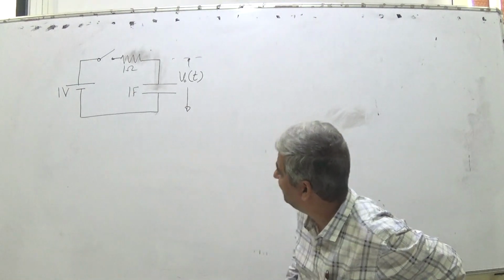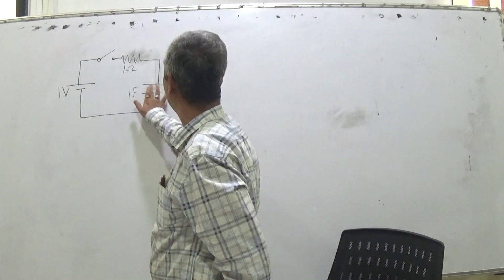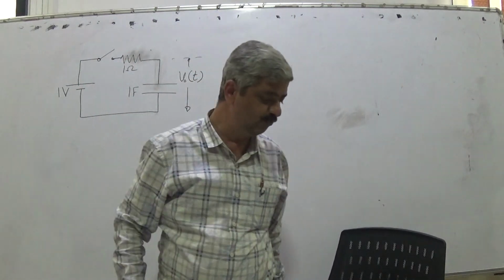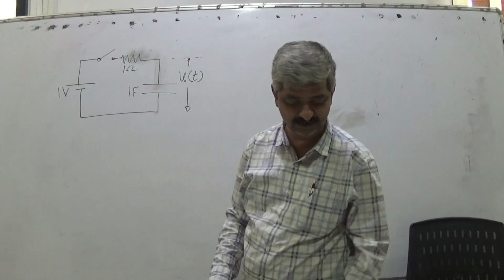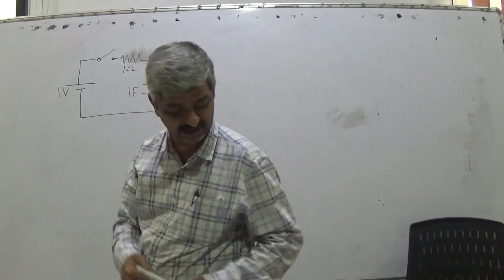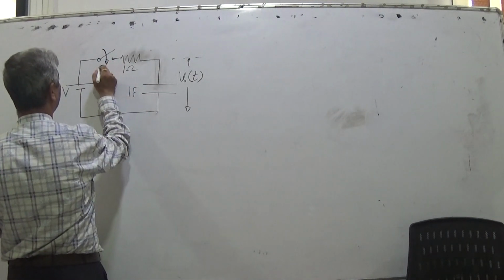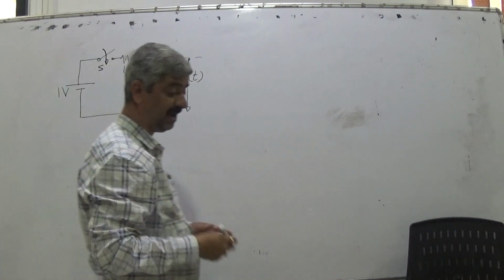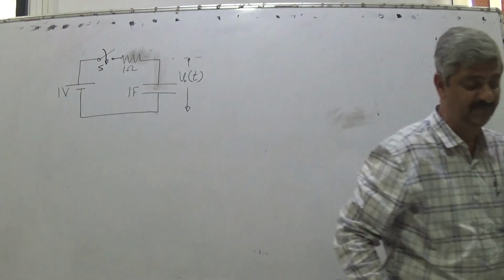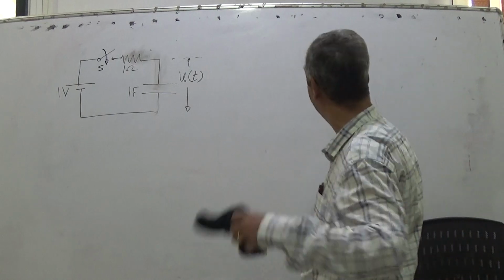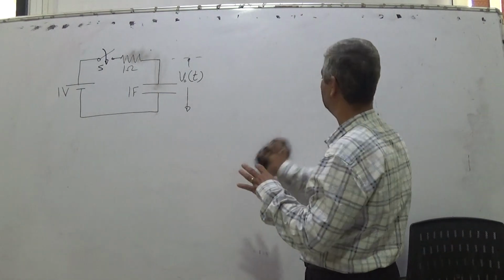So initially what will happen? It is told that the circuit consists of a 1 volt voltage source, a switch S, a 1 ohm resistance and a 1 farad uncharged capacitor. This is the necessary and sufficient information available to us.